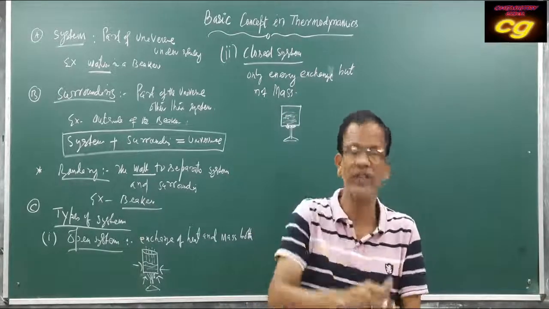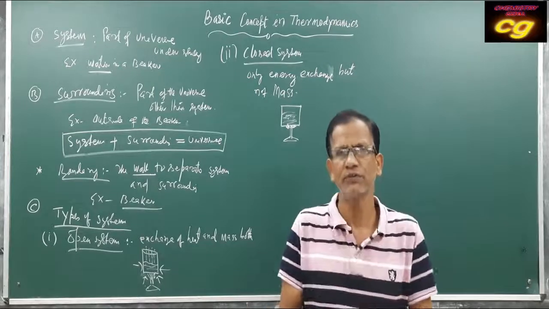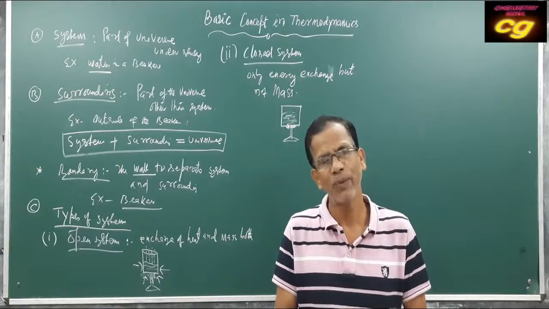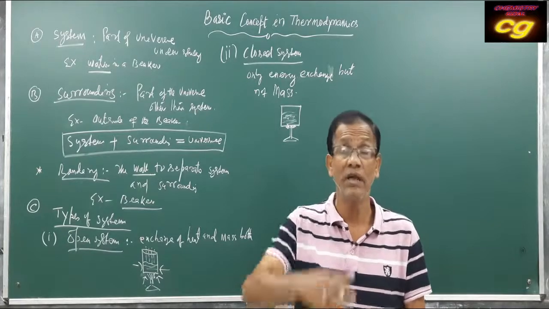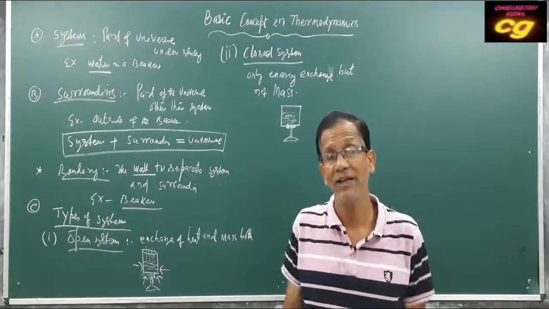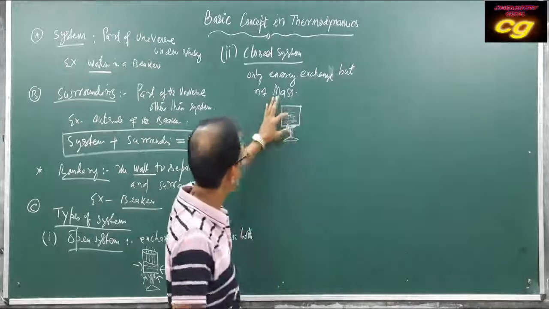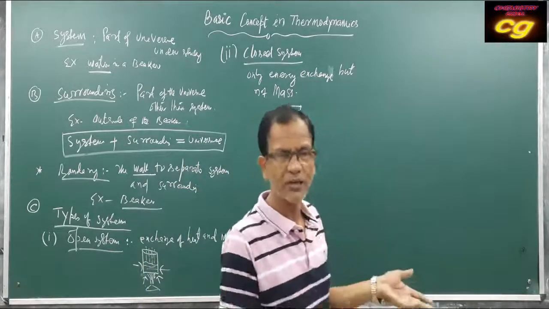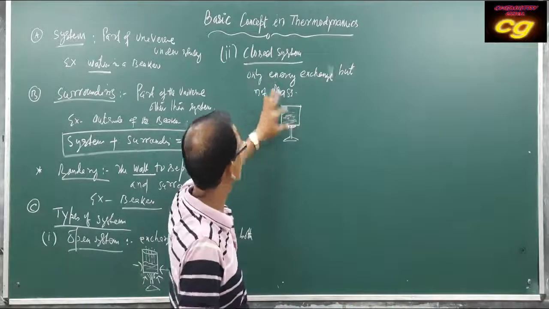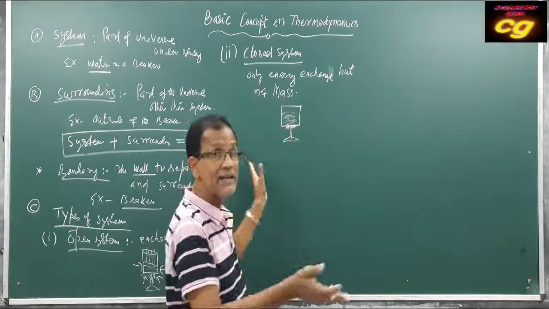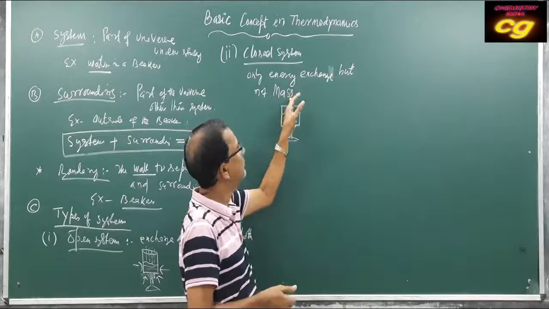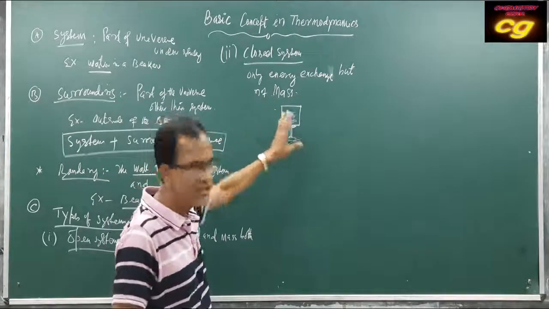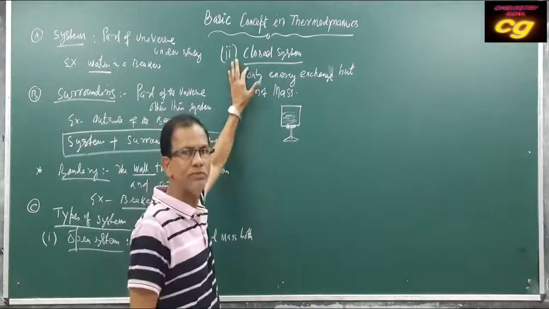If it is tightly fixed and you supply a little heat to the water, the vapor remains in the pressure cooker, it cannot go outside. This is a closed system where heat can be exchanged, but mass cannot. That is called a closed system.